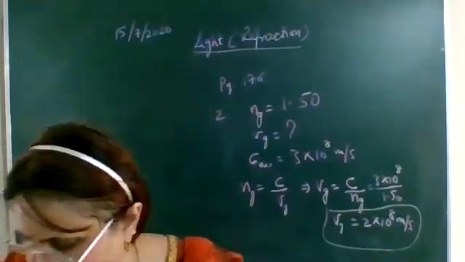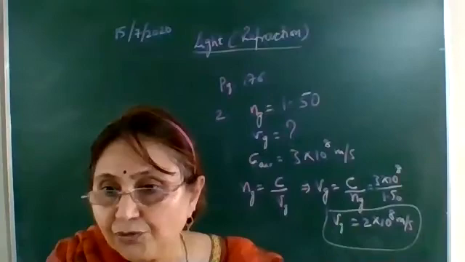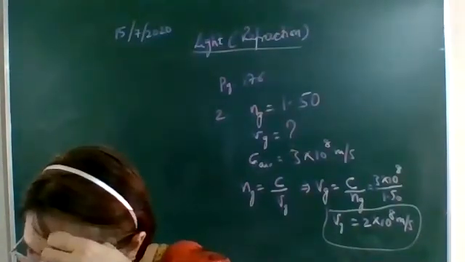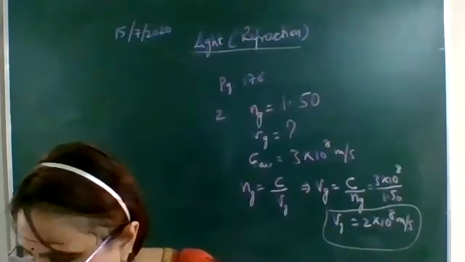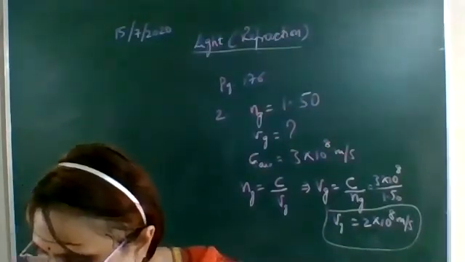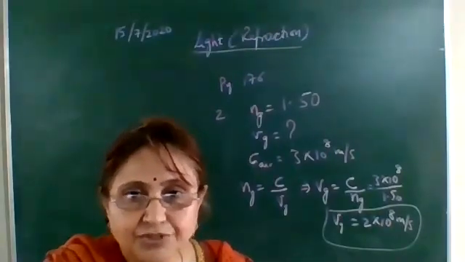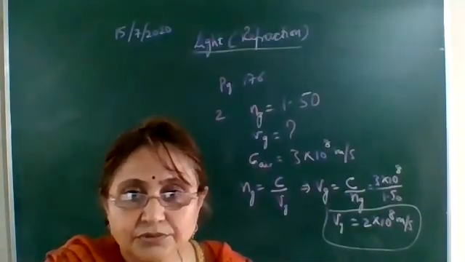Then question number 3 is: find out from table 10.3 the medium having the highest optical density and also the medium with the lowest optical density. The table which we have discussed just now.